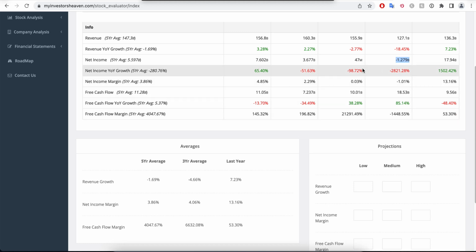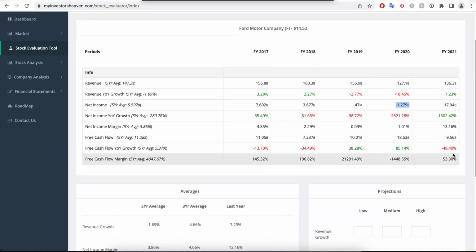And this is why we're using this relationship. It can really tell us, just by viewing the data, exactly what has been happening and how we should be treating that. And now the next year, 2021, was a more normal year again, 9.5 billion when divided by 17.94 billion in terms of their net income, gives us about 53% for the free cash flow margin compared to the net income.